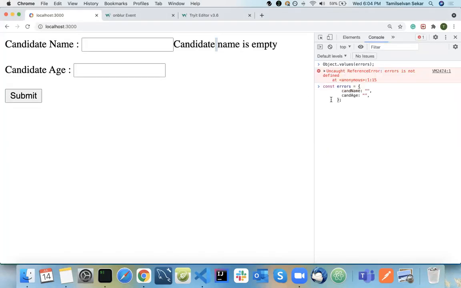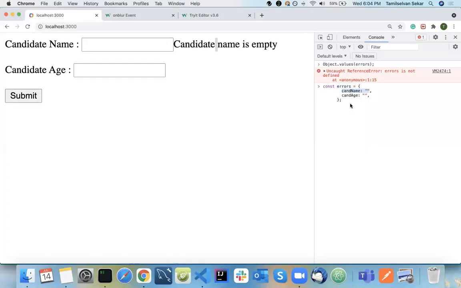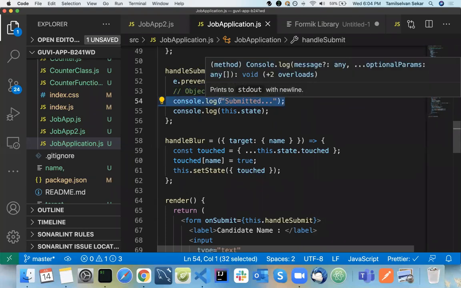If there is an empty value inside that particular object, you can just add an if condition and pop out an alert that you haven't filled everything.